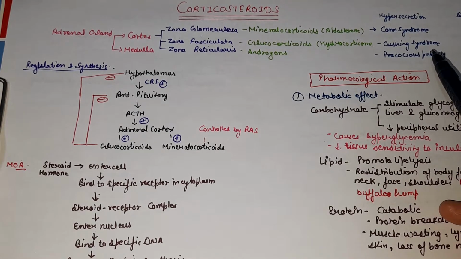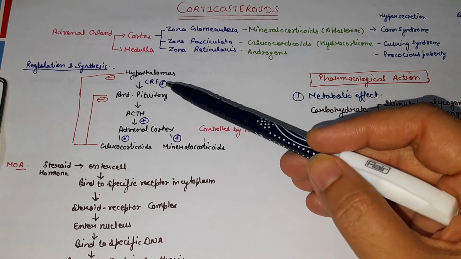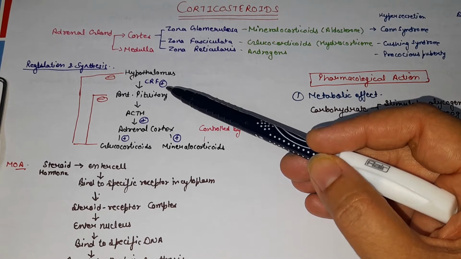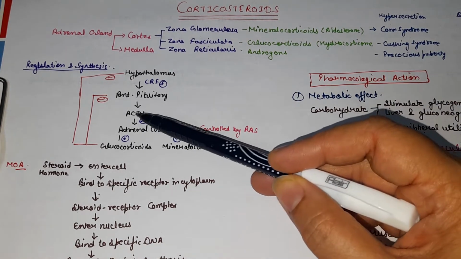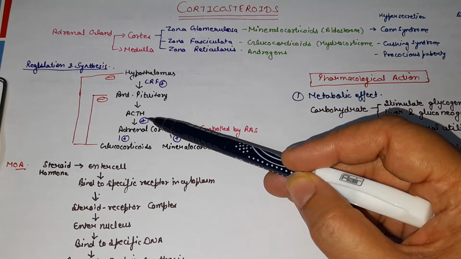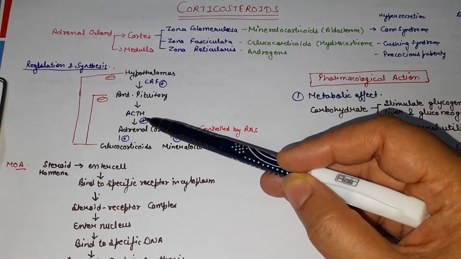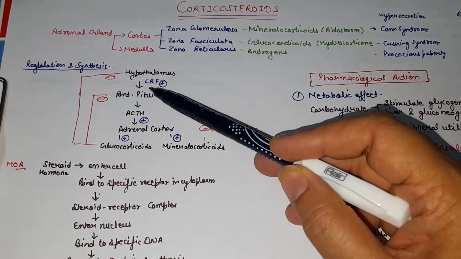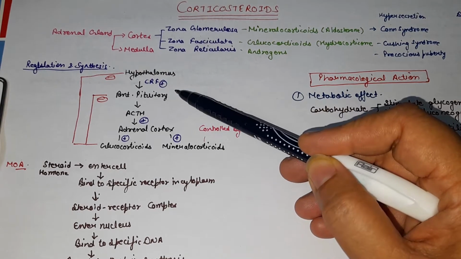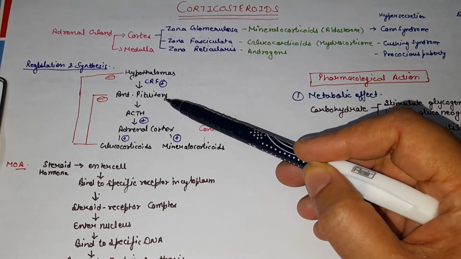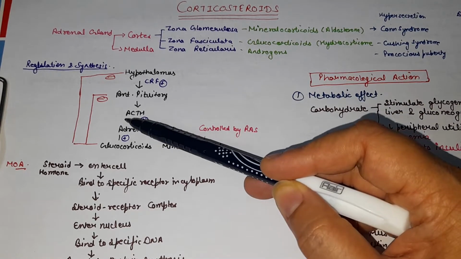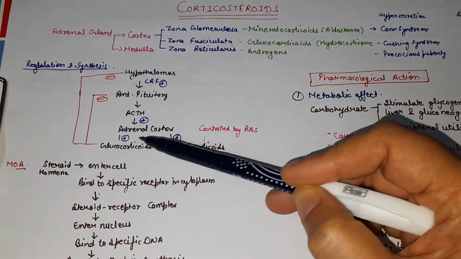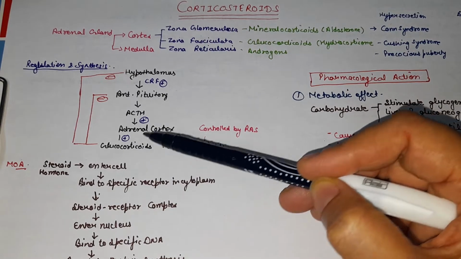First we will talk about the regulation and synthesis of corticosteroids. The secretion and release of glucocorticoid is controlled by the pituitary ACTH, that is adrenocorticotropic hormone, which in turn is stimulated by the corticotropin releasing factor produced by the hypothalamus. From the hypothalamus, corticotropin releasing factor is released, which acts on the anterior pituitary, and from the anterior pituitary ACTH is released, which acts on the adrenal cortex, and from the adrenal cortex zones glucocorticoid and mineralocorticoid are released.